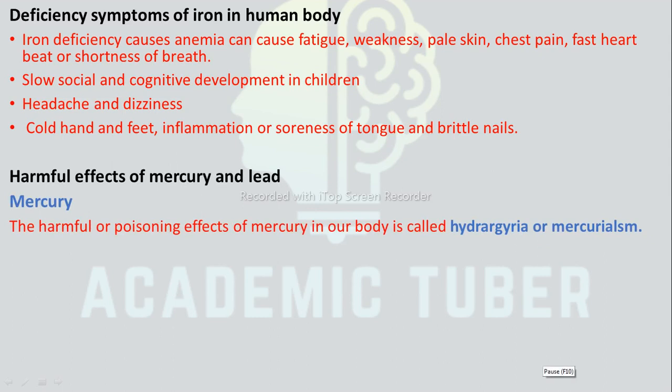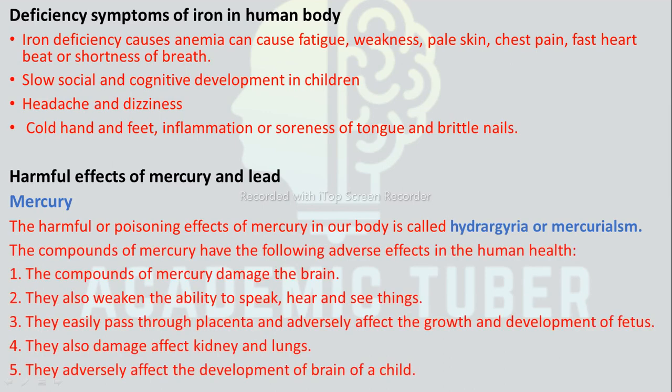The harmful or poisoning effects of mercury in our body is called hydrargyria or mercurialism. The compounds of mercury have the following adverse effects on human health. The compounds of mercury damage the brain. It also weakens the ability to speak, hear, and see things.